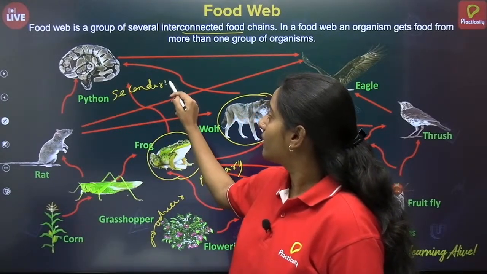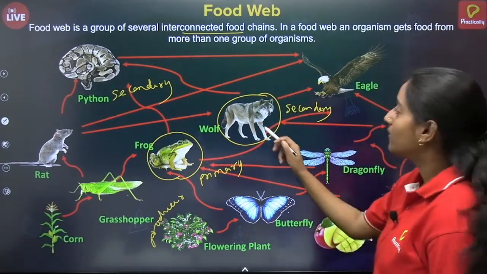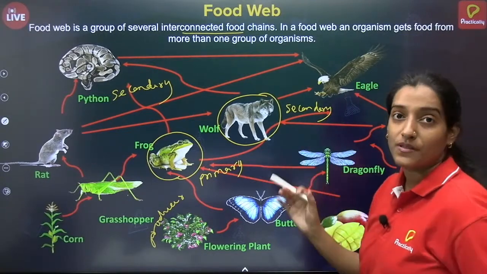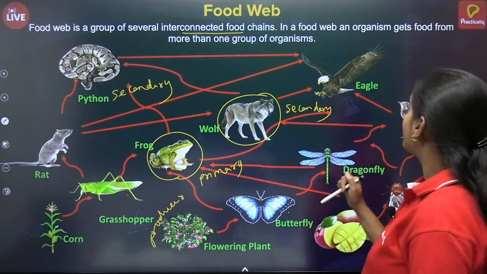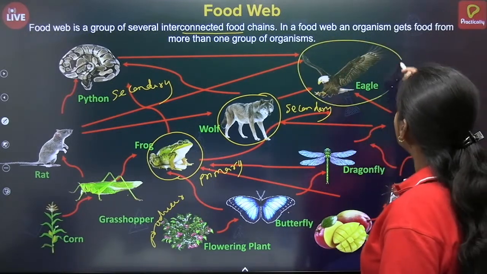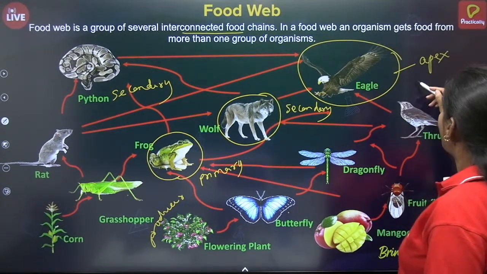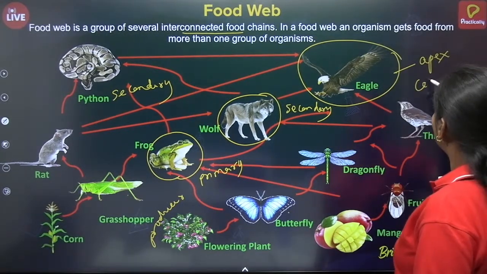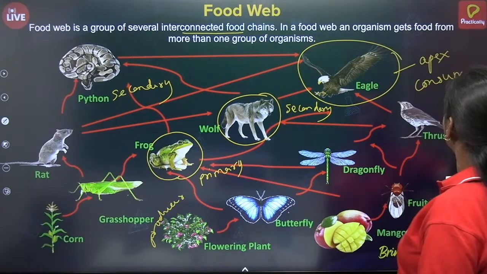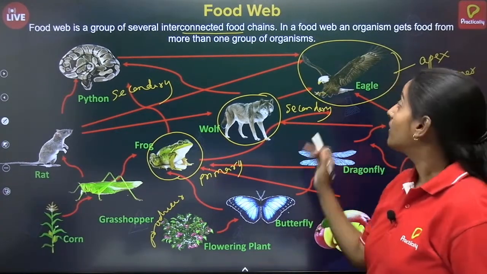Secondary. But python can be eaten by eagle, isn't it? Wolf also can be. Wolf pups, small pups, can be eaten by eagle. Birds can be eaten by eagle. So in this case, eagle becomes apex consumer. Okay, apex means the ultimate consumer.